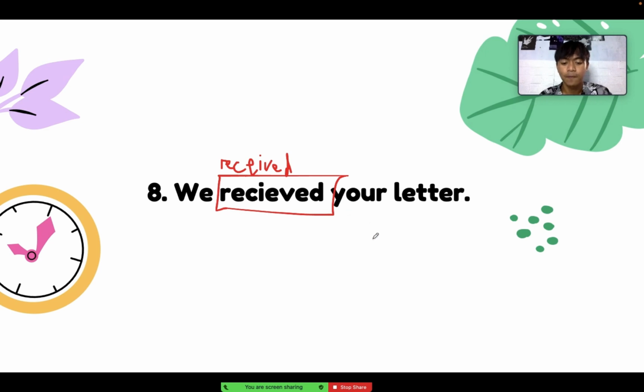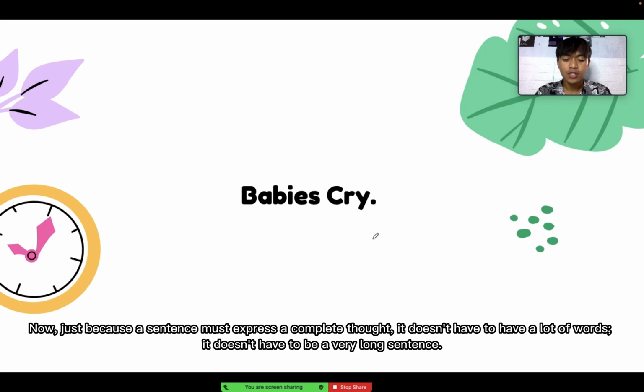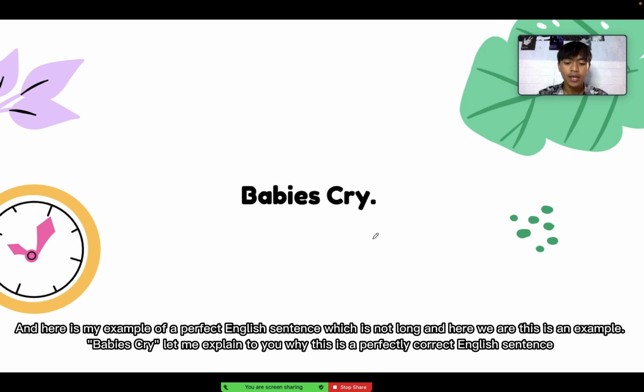So let's take a look at the principles that apply to a correct English sentence, okay? An English sentence must express a complete thought and it must express it with certain elements. Just because a sentence must express a complete thought, it doesn't have to have a lot of words. It doesn't have to be a very long sentence. Here's my example of a perfect sentence which is not long: "Babies cry." Let me explain to you why this is a perfect, correct English sentence.